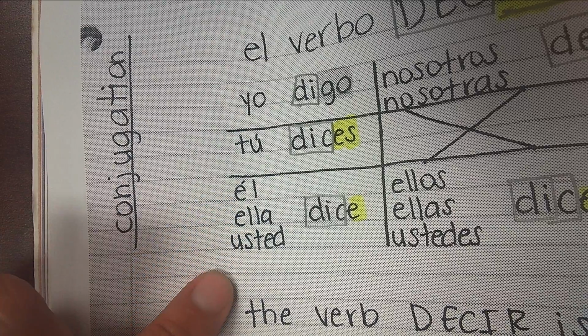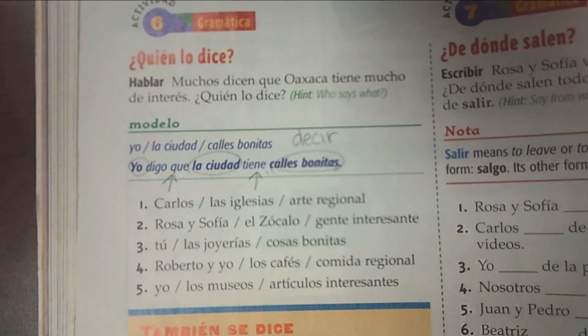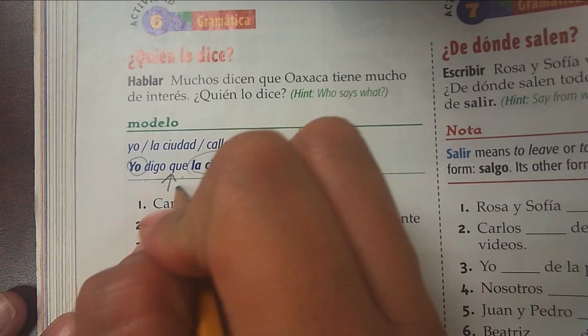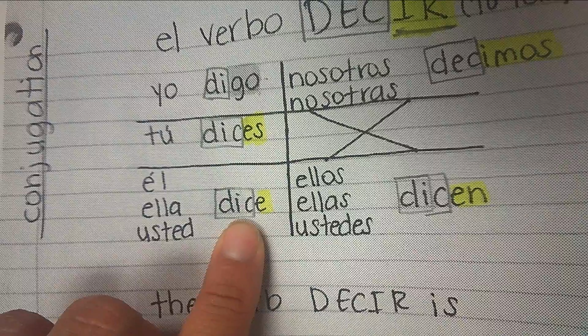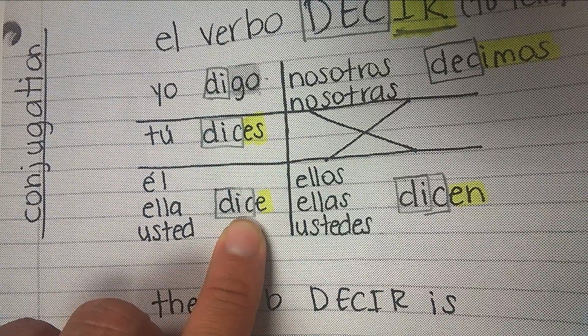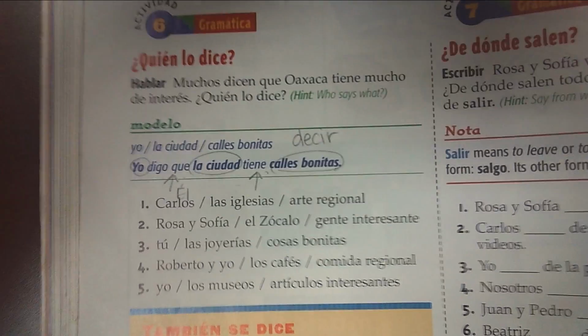Él, ella, or usted. Well, Carlos is a masculine. He's a male. So I will use the masculine form. Él. So now I know that I'm going to have to use a verbo dice. Right? Carlos dice. So I have Carlos is my subject.